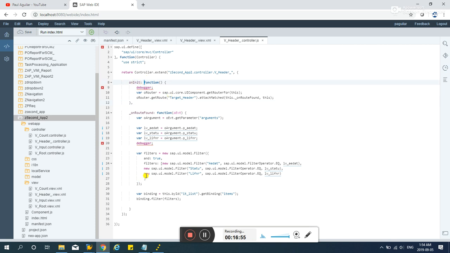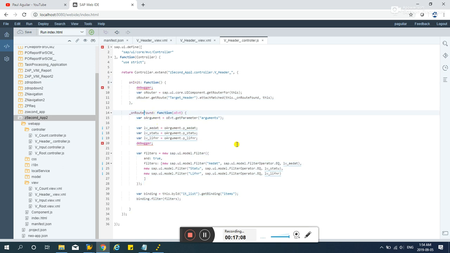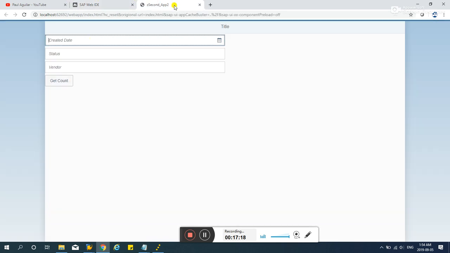At first I deleted it and tested if the routing is okay, and it was okay, and I've replaced these codes again, the on init and on route matched, and now it looks like it's working fine. This is correct, by the way. So if we run it, here is the second app.